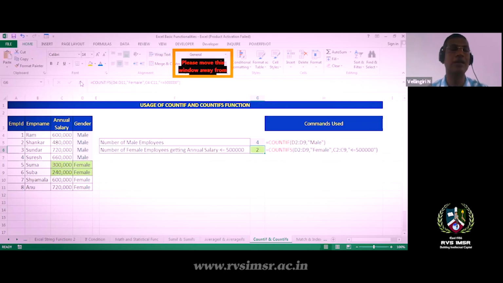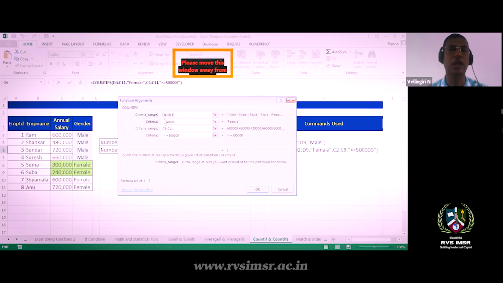So I'm calculating with the function. I'll use D4 to D11. That means I'm counting the number of head counts, so I'm using COUNTIFS. Since I'm counting by gender, I'm passing gender as D4 to D11, and I'm giving the first criteria as female. So criteria 1 range is D4 to D11, and my gender is female.